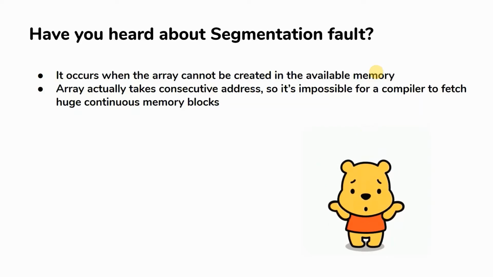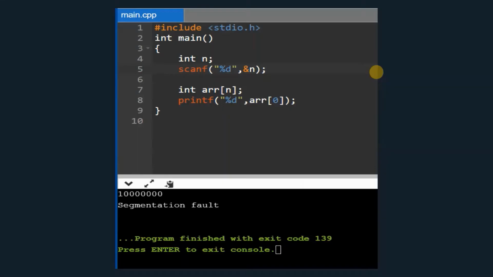Let's see a small example for segmentation fault. Here in this program, I'm trying to get the value of n from the user. Followed by that, we are creating an array, and for the array, the size is given as the value which the user is going to feed. And now we are just trying to print the first index value of the array, right?